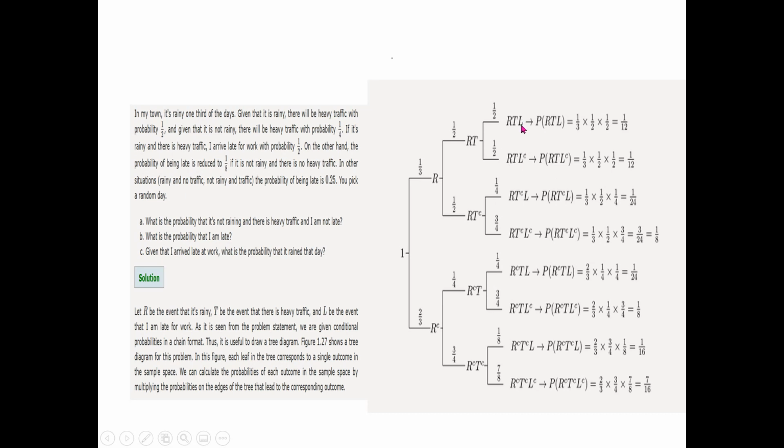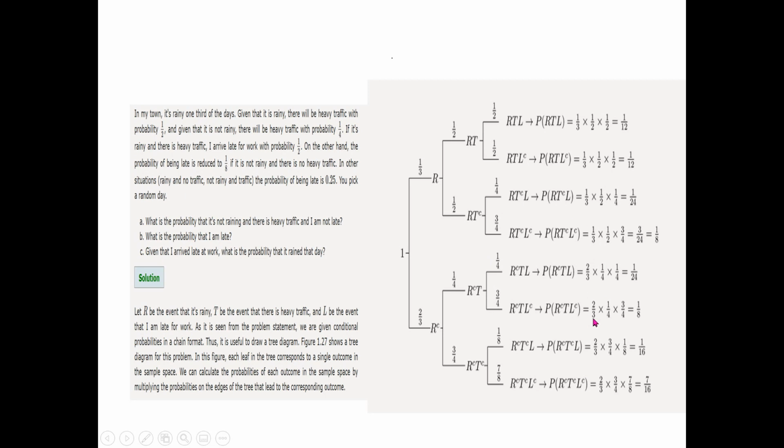So when the probability of L is 1/2, then you know that the probability of its complementary event will be 1 minus 1/2, which is again 1/2, right? So why is the third term 1/2? It is 1 minus 1/2, 1 minus the probability of being late, right? So then you get this answer. Similarly, all the other branches are filled, and I am not going to discuss all of these one by one.